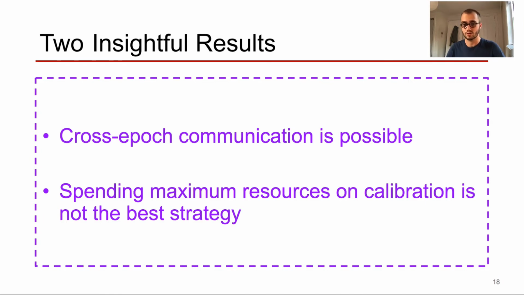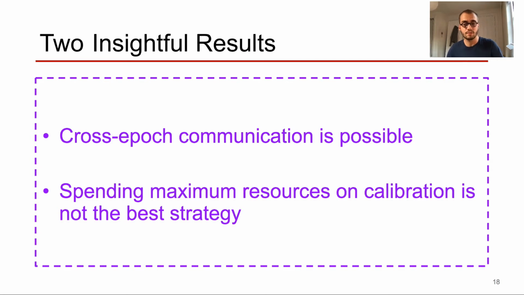We show that this is not true, and that information can be accumulated across epochs. Secondly, a common belief is that the best strategy for an attacker was to spend all their resources on calibration to make sure that the receiver could perfectly monitor the subchannels modulated by the transmitter. We show that this is not the best strategy, and that accumulating more samples from imperfect receivers can be more efficient to extract a secret bit.